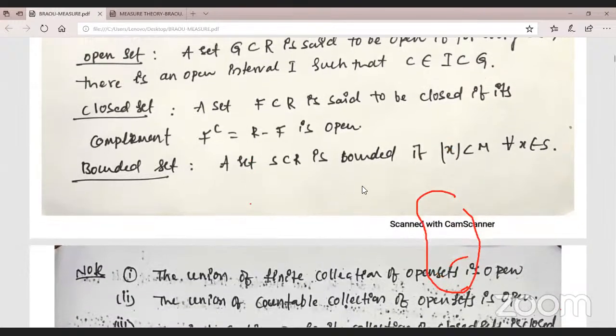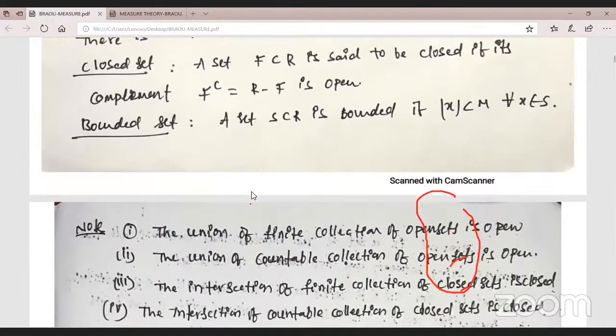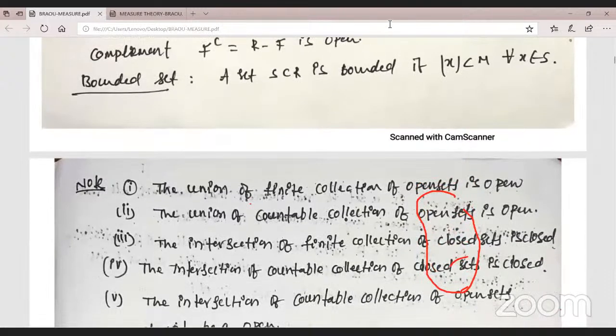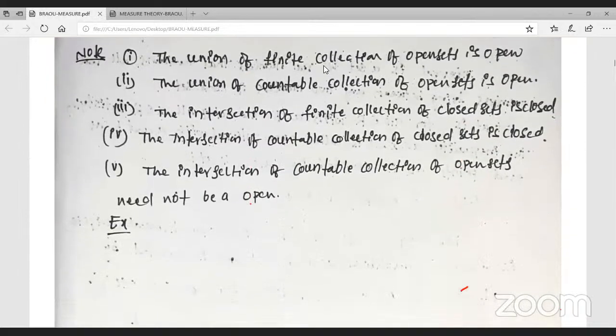Bounded set: any set containing an infimum, that is, a lower bound and an upper bound. The total elements of that set lie in between that lower bound and upper bound. It has both. And one more important theorem. One more important theorem.